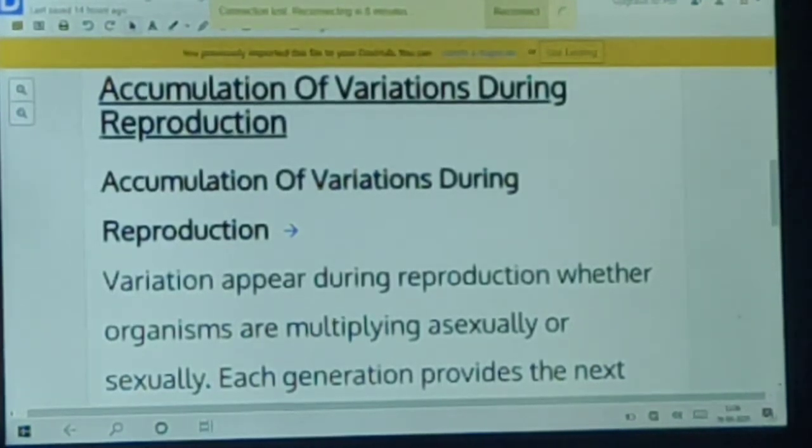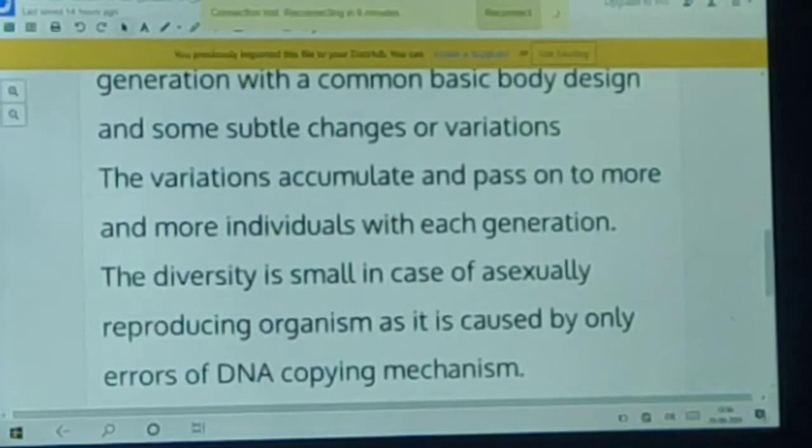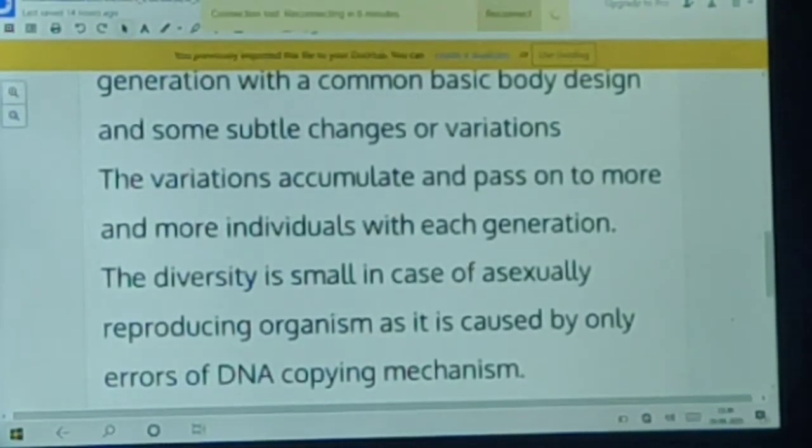Variation appears during reproduction whether organisms are multiplying asexually or sexually. Each generation provides the next generation with a common basic body design and some subtle changes or variation. The variation accumulates and passes on to more and more individuals with each generation. The diversity is small in the case of asexually reproducing organisms as it is caused by only error of DNA copying mechanism. We read about it earlier also.